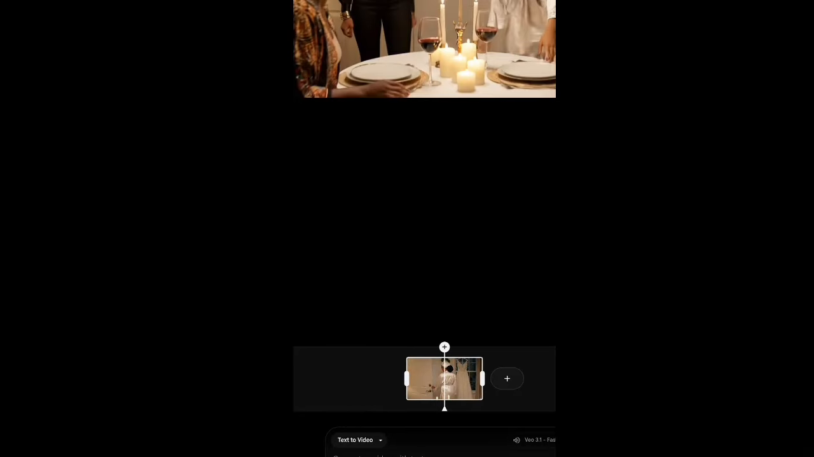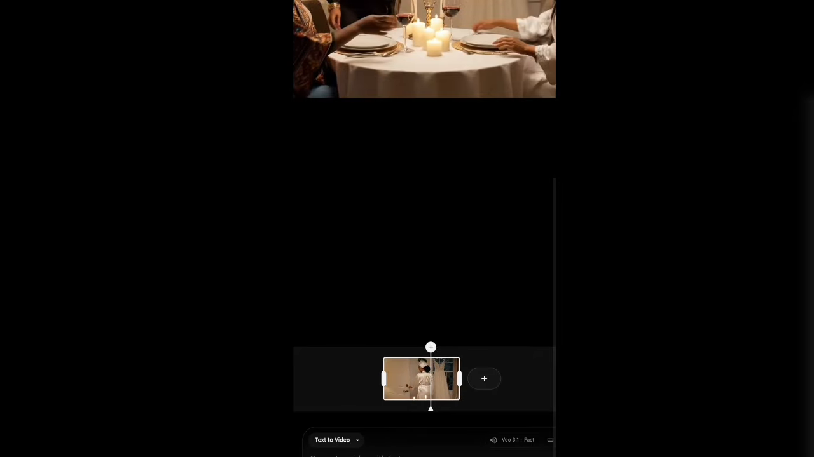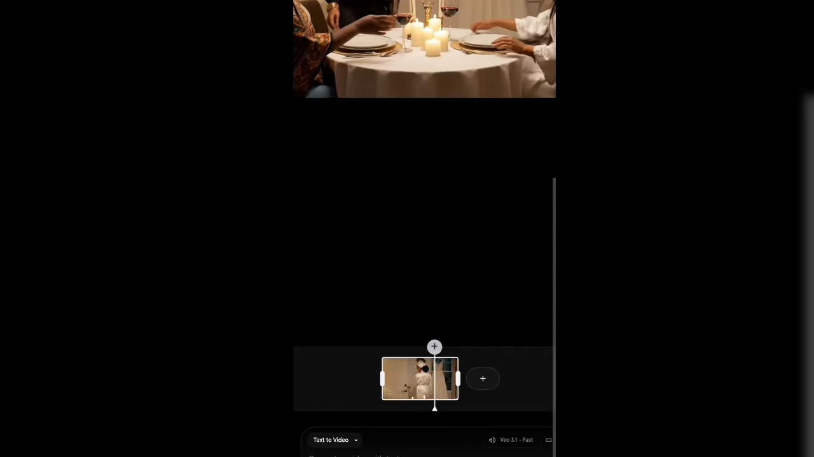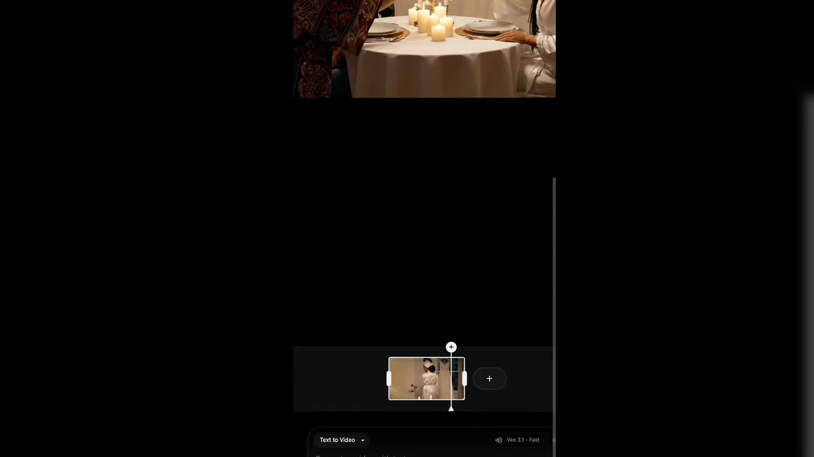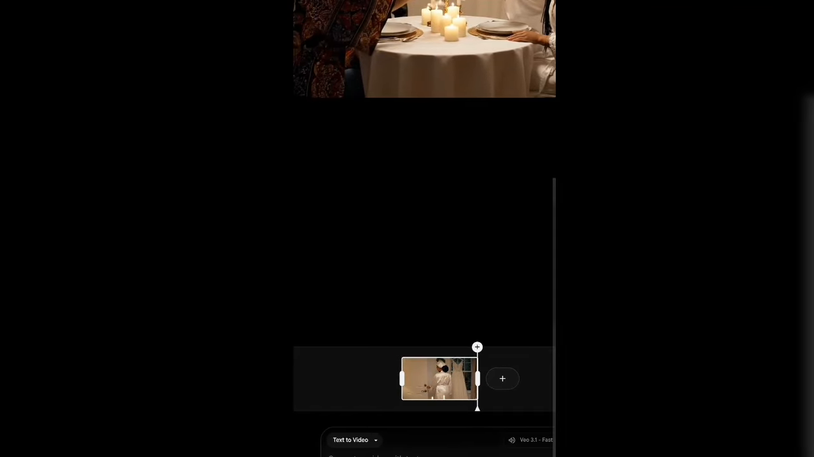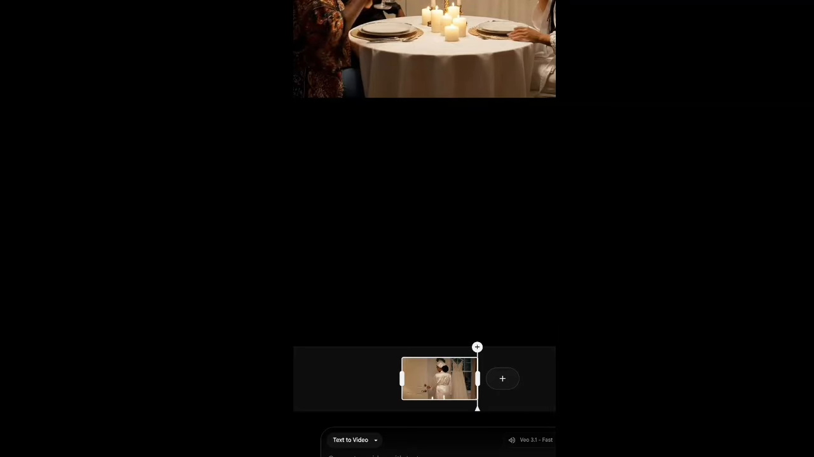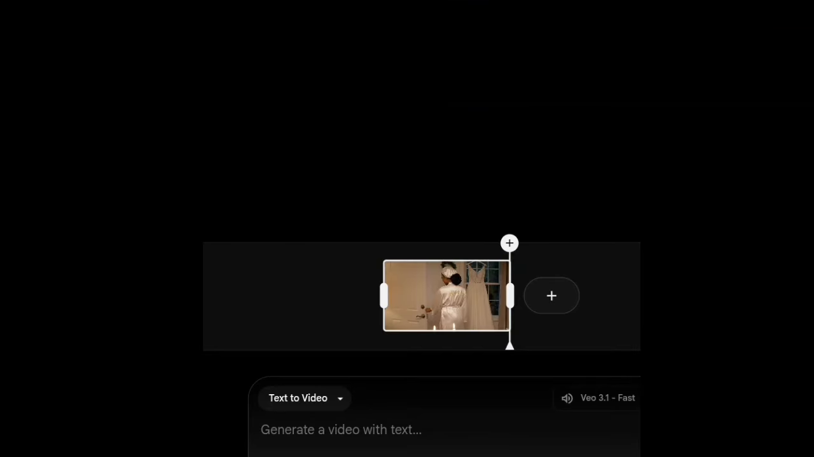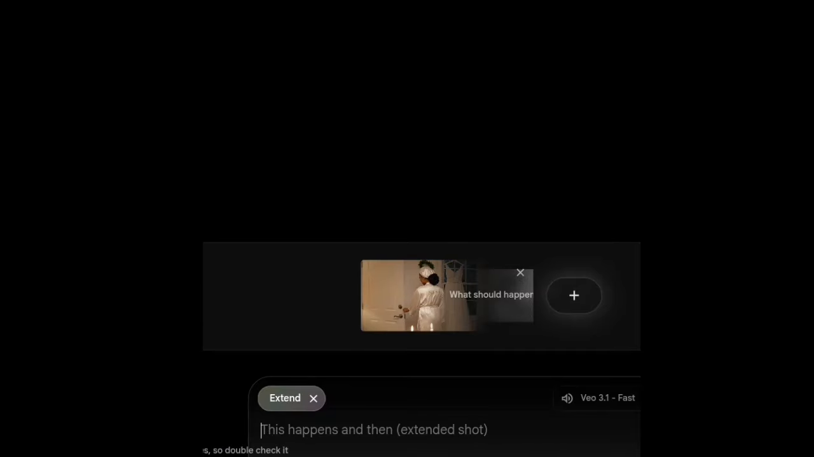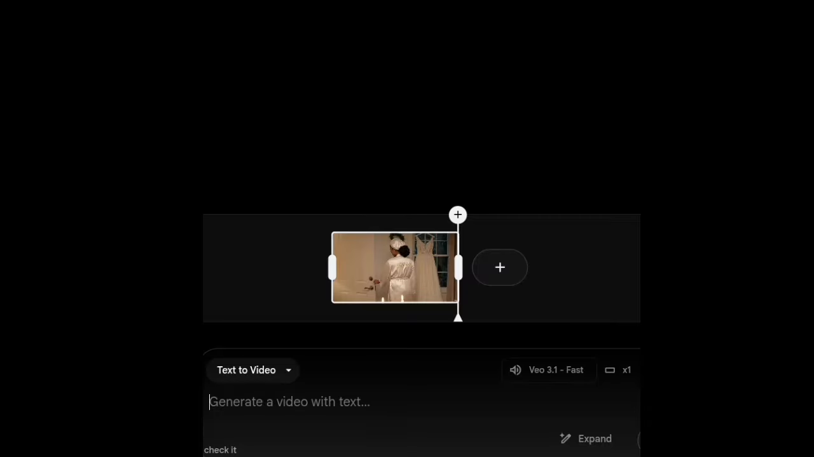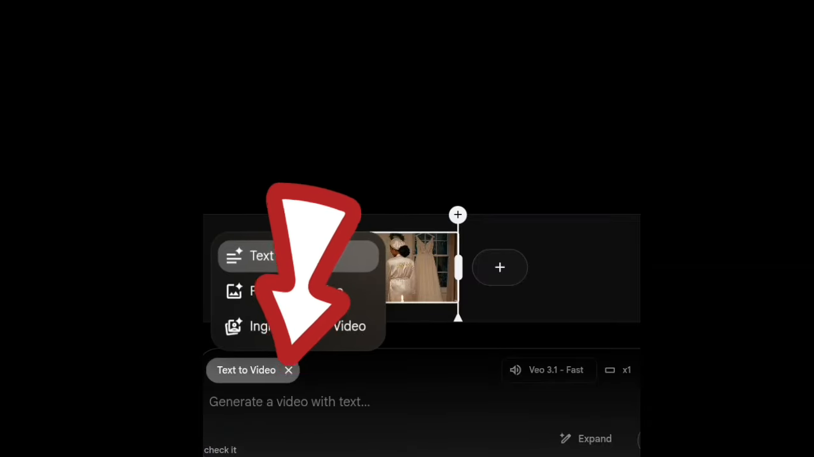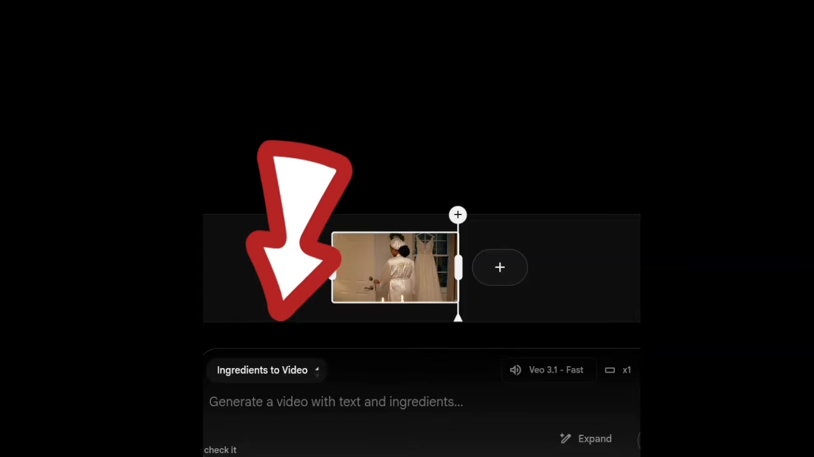Just drag this. Drag this to where you want it to be. Just drag it. Now this is where you want your next scene to start, right? So you're going to select this plus sign and select extend. Now the next thing you're going to do is to select here and select ingredients to video as well.